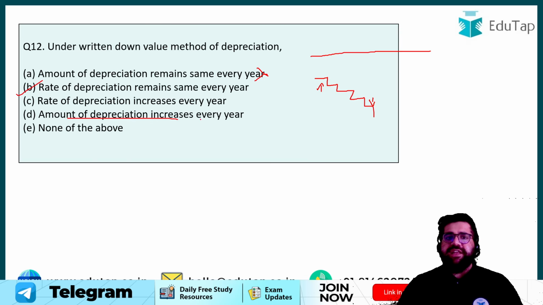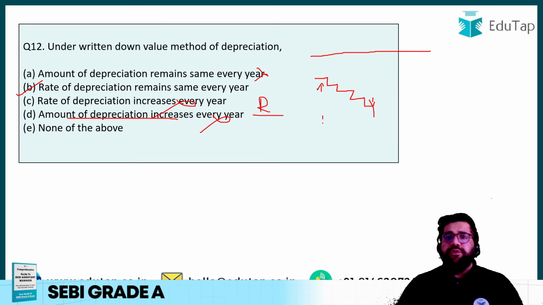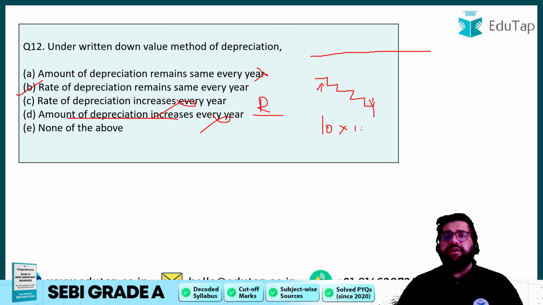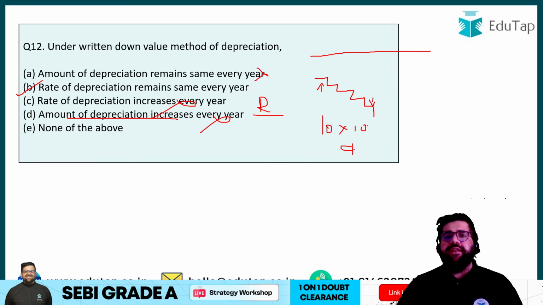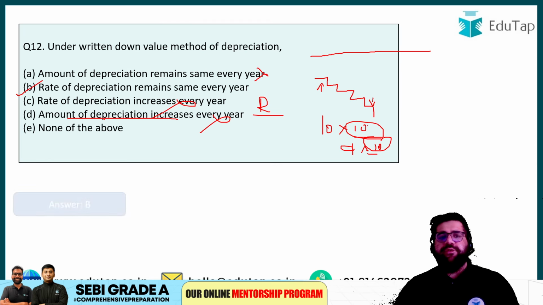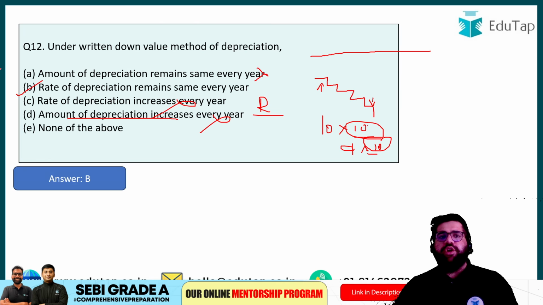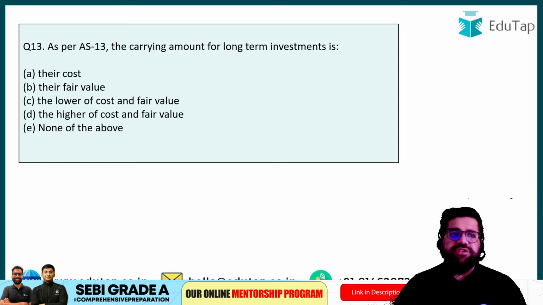Amount of depreciation increases? No. Rate of depreciation decreases or increases? No. Rate will remain the same, right? For example, if my asset is of rupees 10 and I have applied 10% as depreciation, the value of the asset left will be 10 minus 1, which is 9. Now I will apply 10% of it. So the rate will remain the same; I will not change the rate. Therefore, the correct answer will be B. This was quite logical.